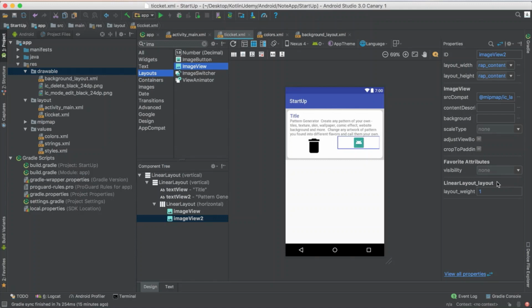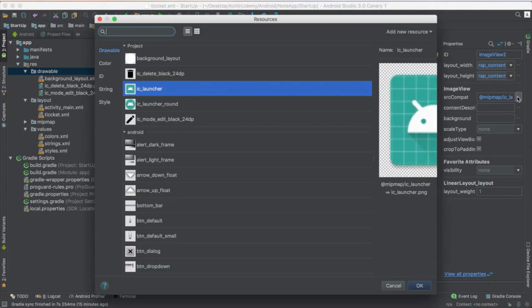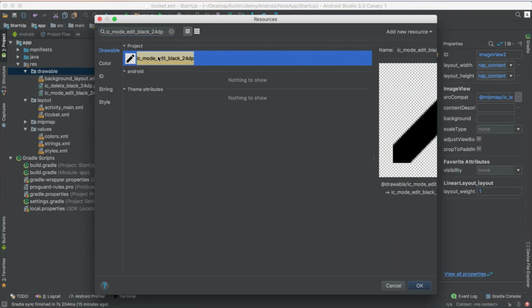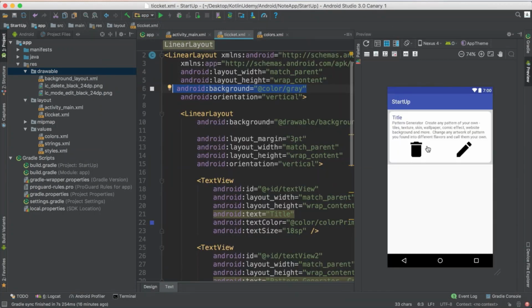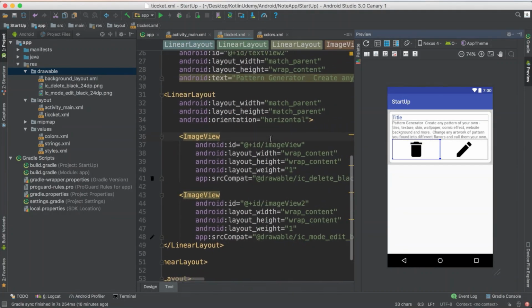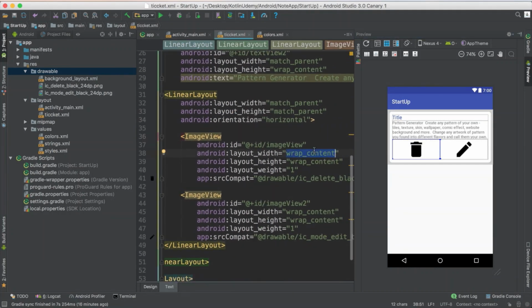If you just see the code of it, it used src resource. If I just select here, I say, hey, from drawable, please look for this one, which is ic_delete. So yes, this sounds to me better than the first one. If you think the image size is too much, make it like 15 pt. If you see 15, make it 13, if 20, whatever size you think is fine will be good. So 20 by 20. Yes, so on this one good. This one I will make 20 by 20.